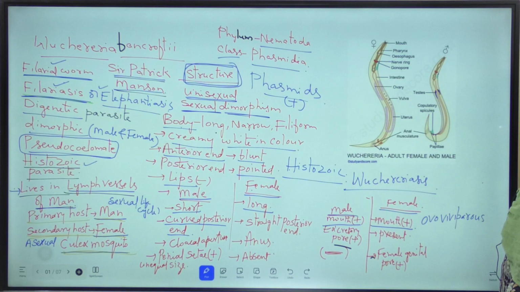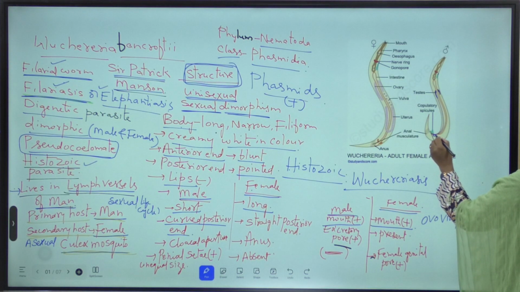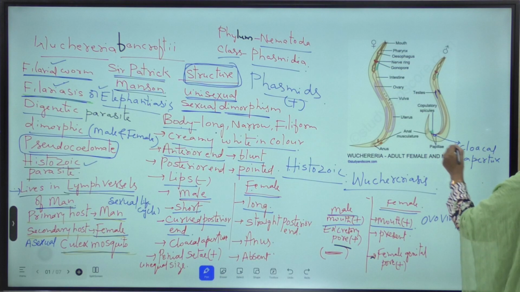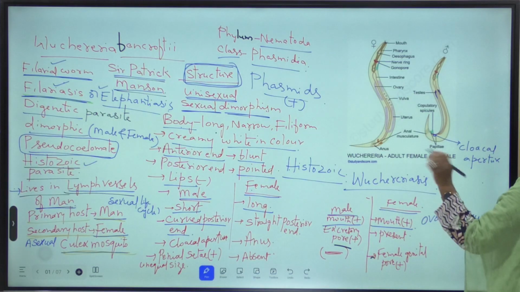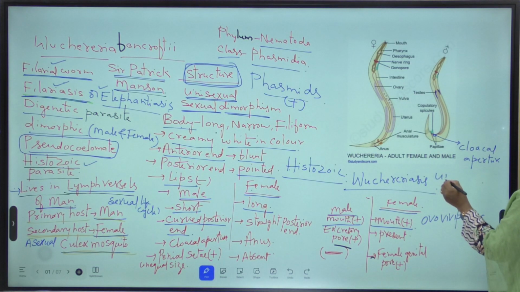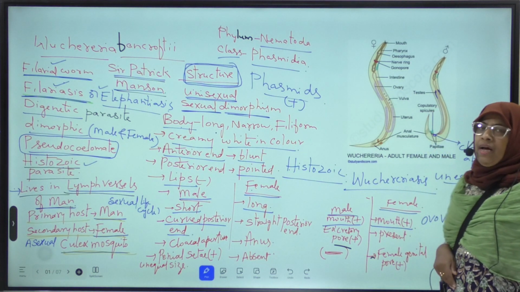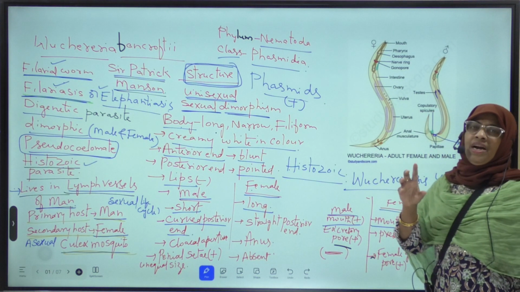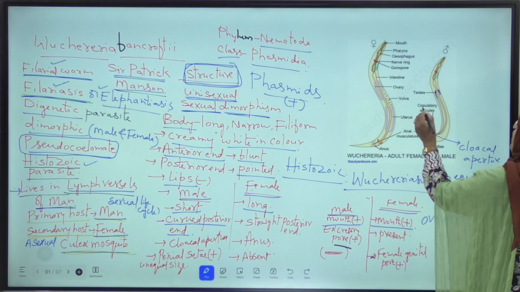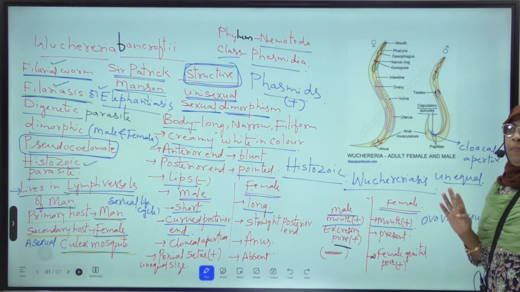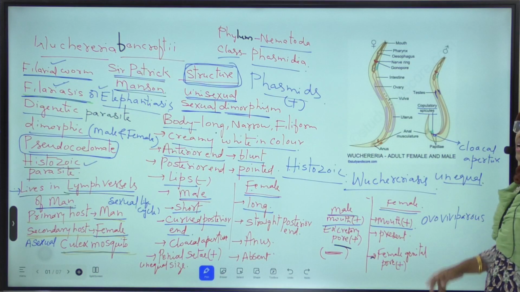This aperture is called cloacal aperture. Near the cloacal aperture, a pair of unequal sized pineal setae or copulatory spicules or pineal spicules are present. At the curved posterior end of the male individual, a pair of copulatory spicules are present, which are unequal in size.